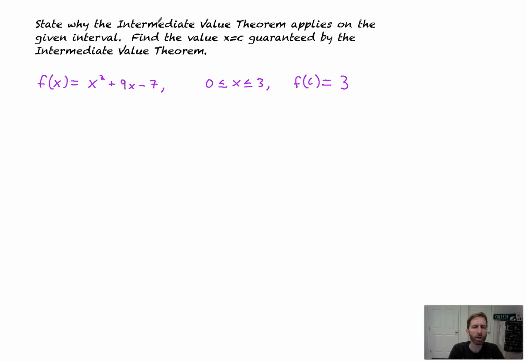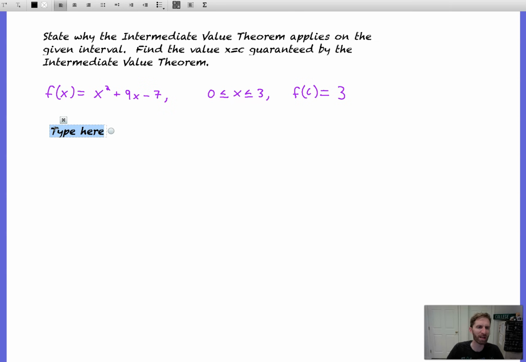So the only thing we have to do to state why the intermediate value theorem applies is show that we're continuous on this interval. Well, this is a polynomial. All polynomials are continuous. You never pick up your pencil when drawing them. So I'm going to type this one out for you. You might even hear me clicking on the keyboard here.